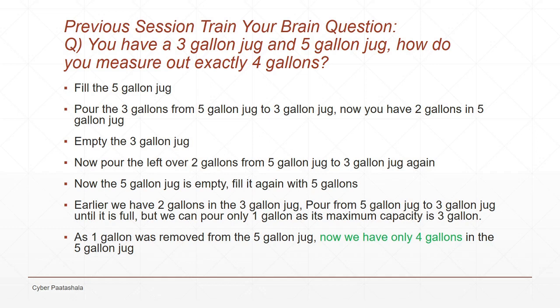Now the 5-gallon jug is empty. Fill it again with 5 gallons. Earlier we had 2 gallons in the 3-gallon jug. Pour from the 5-gallon jug into the 3-gallon jug until it is full. But we can pour only 1 gallon, as its maximum capacity is 3 gallons and we already have 2 gallons in it. As 1 gallon was removed from the 5-gallon jug, we will now have only 4 gallons in the 5-gallon jug.